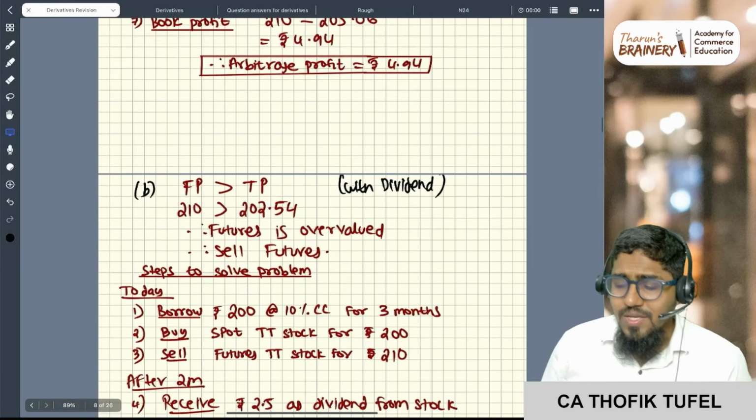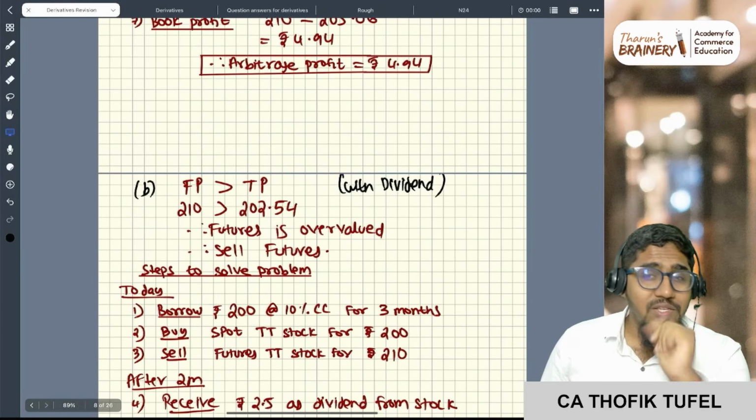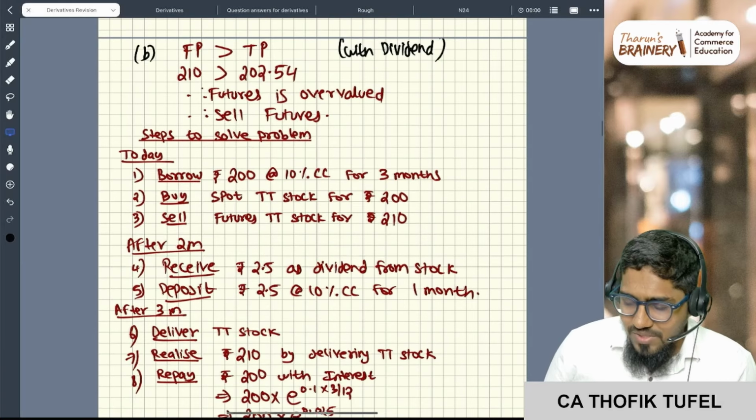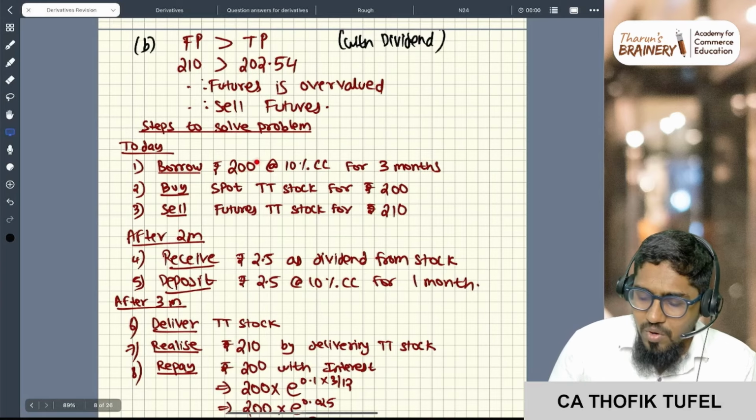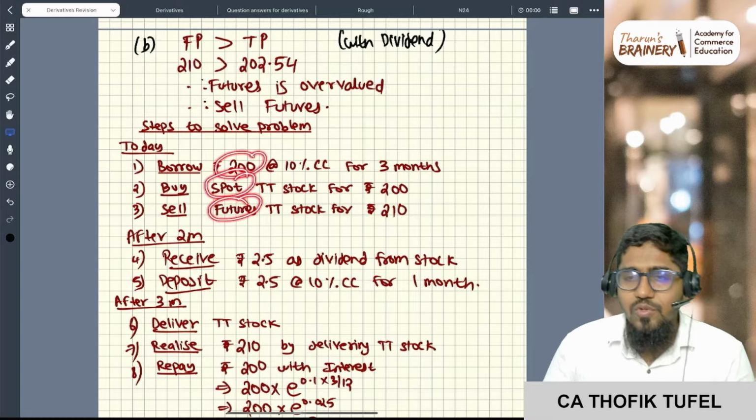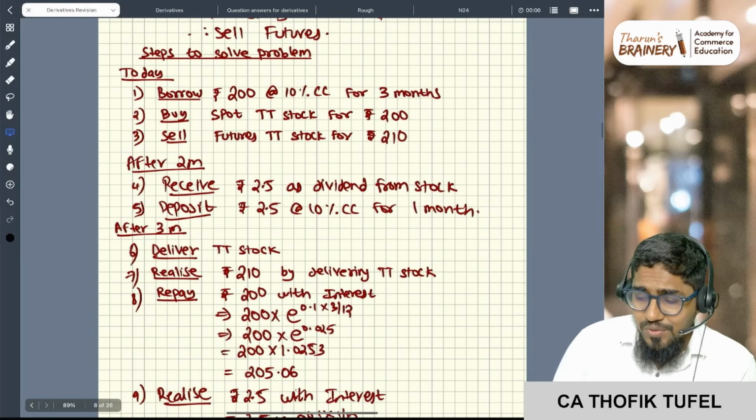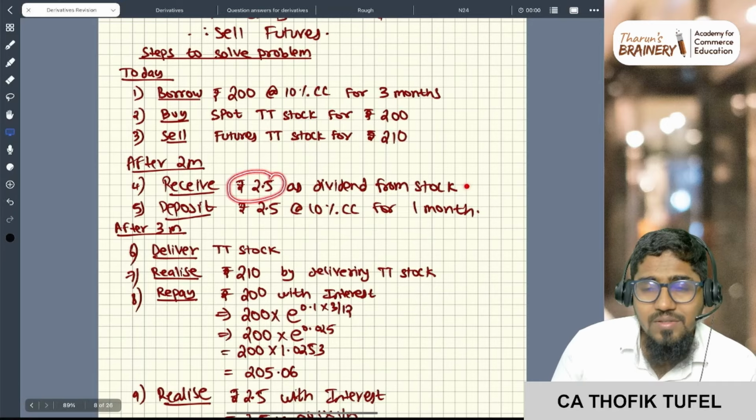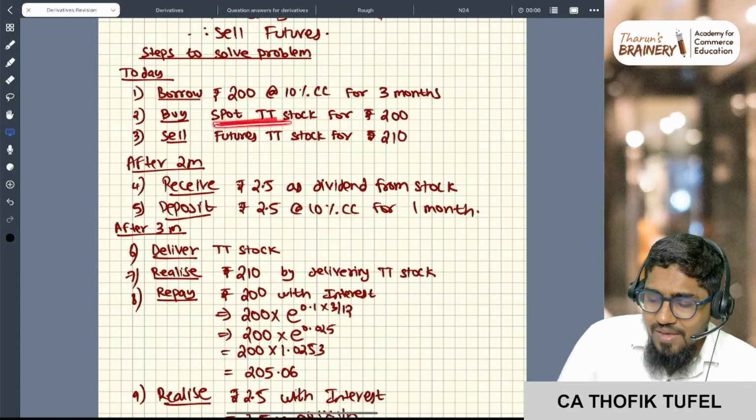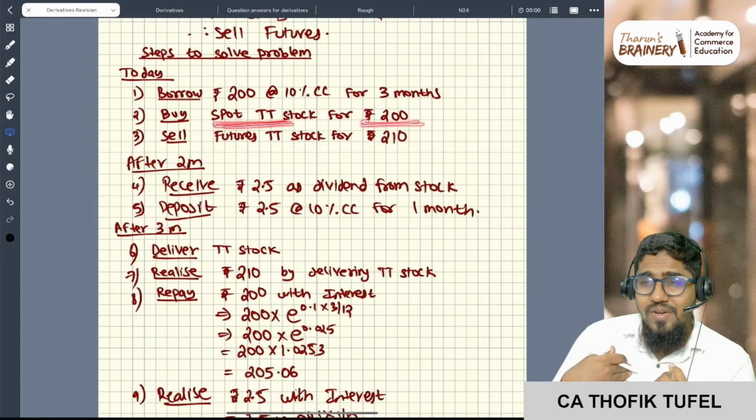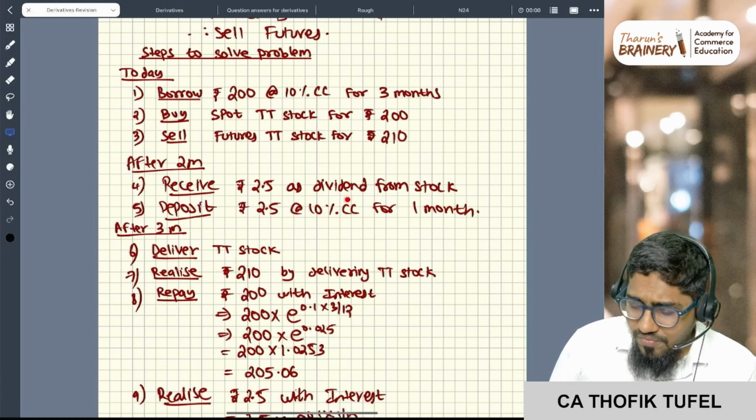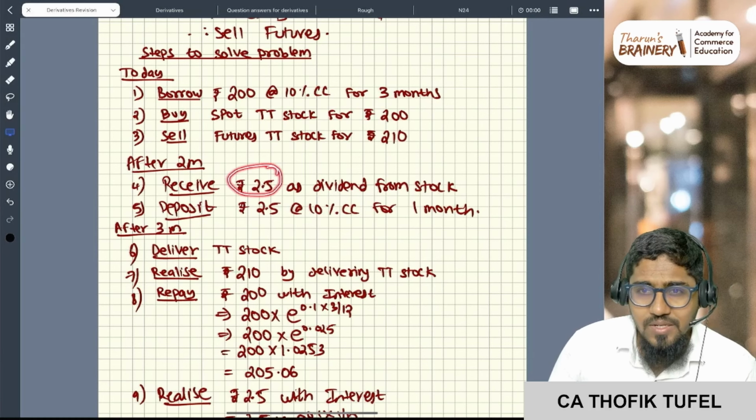So, sir, if dividend is there, then how to handle it? See here, steps to solve the problem. First I will borrow, then I will buy spot, I will sell futures. Done. Now after 2 months I'm receiving dividend, correct? So I'm receiving 2.5 dividend because I am having the stock, right? I purchased the stock, so I will get the dividend. So after 2 months I'm receiving 2.5 rupees dividend.